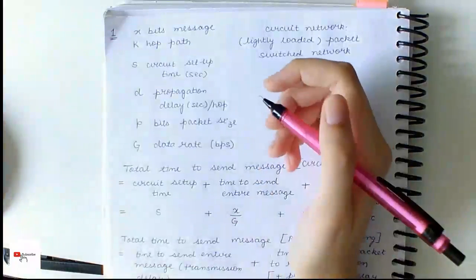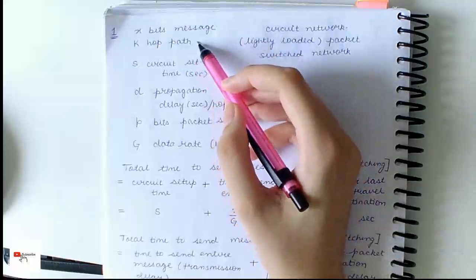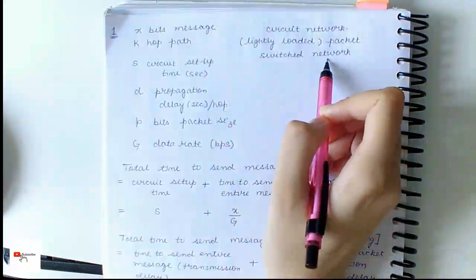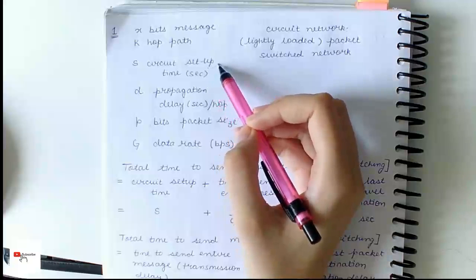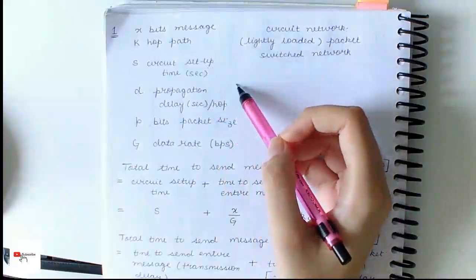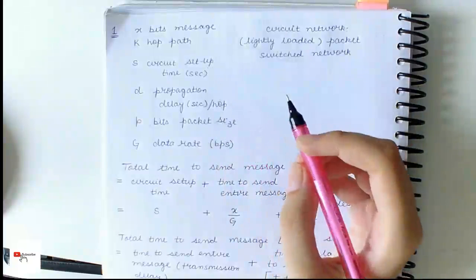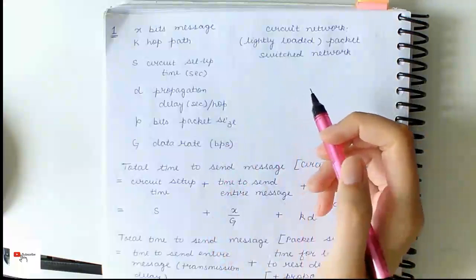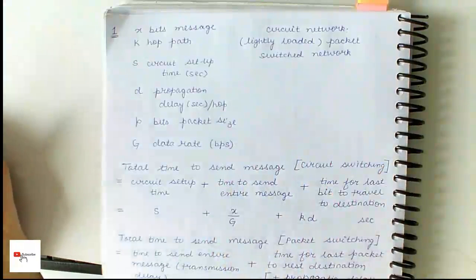Compare the delay in sending X bits message over a k-hop path in a circuit network and in a lightly loaded packet switch network. The circuit setup takes S seconds, the propagation delay is D seconds, the packet size is P bits, and the data rate is G bits per second. Under what condition does the packet switch network have a lower delay?